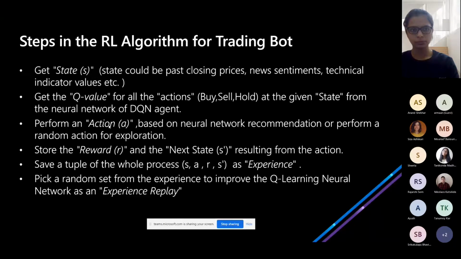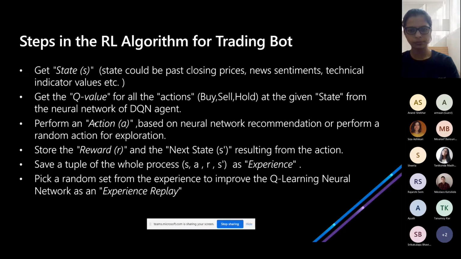So let's suppose the neural network says buy the stock, it's a good time to buy, it's trending, or it's near its support level. So the agent will do that. But initially, to avoid going in one direction and not exploring other options, it will also take a random action with a very low probability, like 10%. So if it trades 100 times, about 10 times it will try something random, so that it can get a globally optimized Q value.